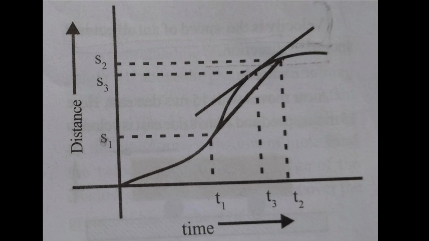A general case of motion with varying speed. This shows the distance versus time graph. If the slope is large, speed is high. And if the slope is small, speed is low.